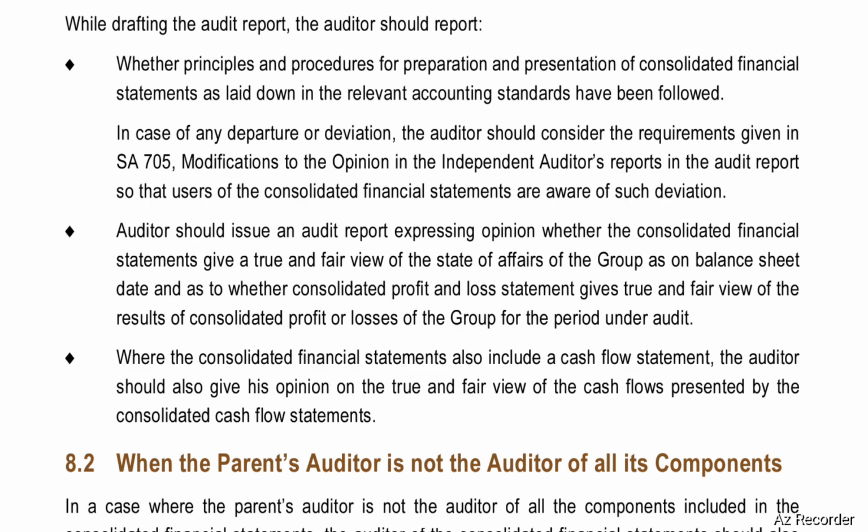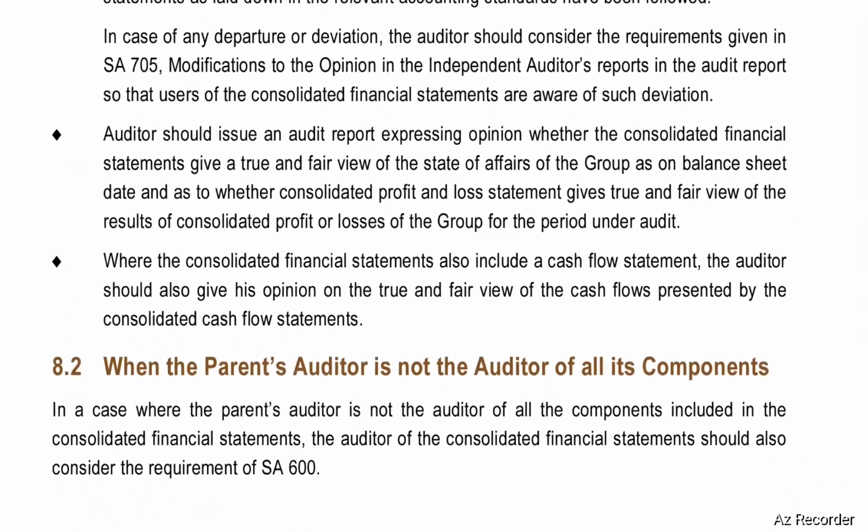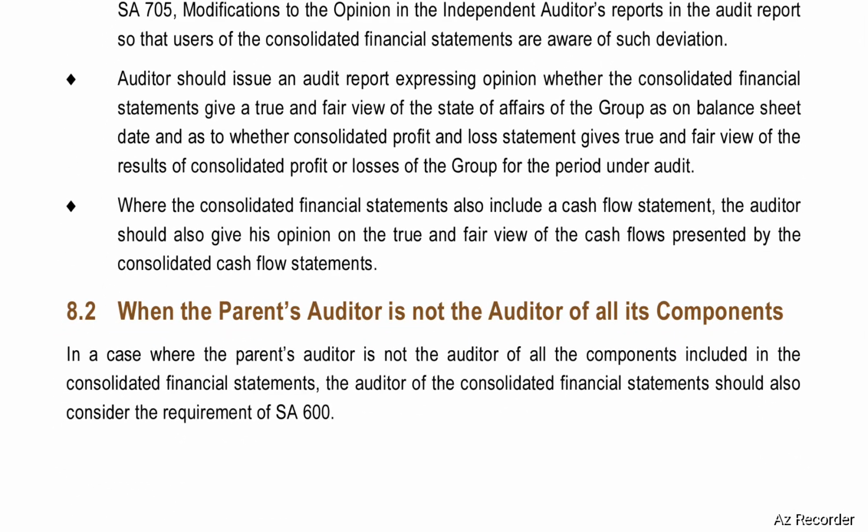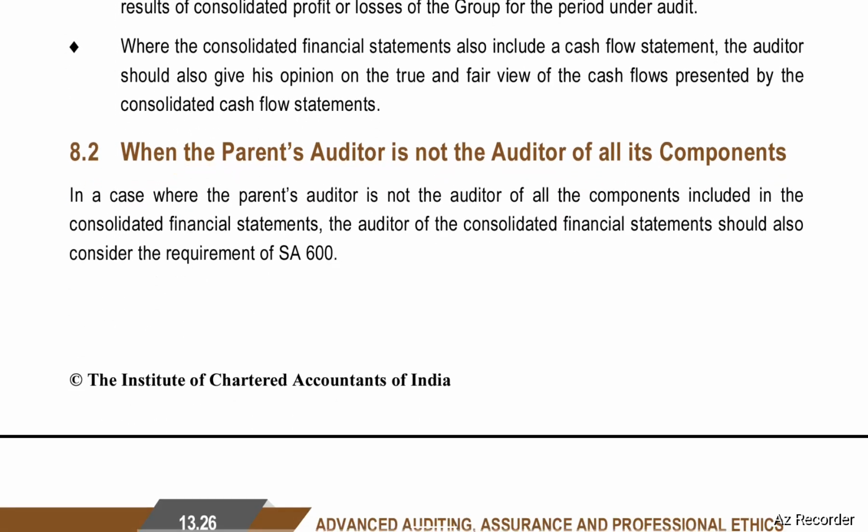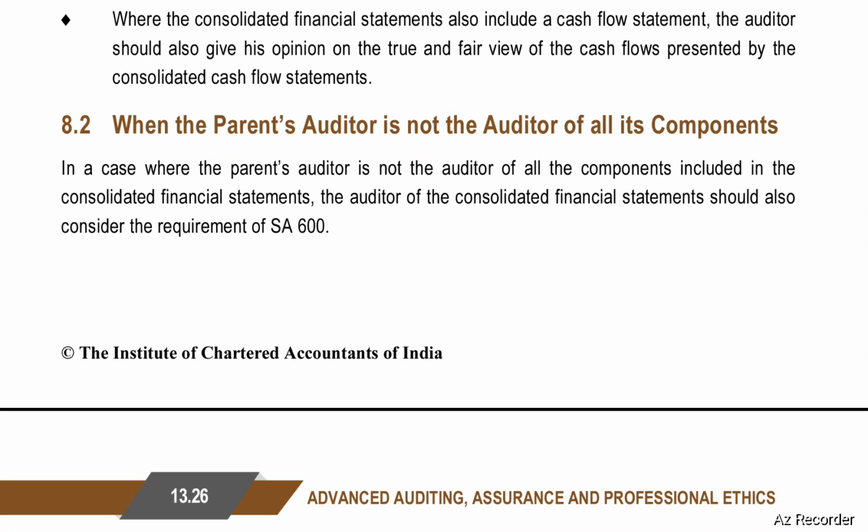Auditors should issue an audit report expressing an opinion whether the consolidated financial statements give a true and fair view of the state of affairs of the group as on balance sheet date, and as to whether the consolidated profit and loss statement gives a true and fair view of the consolidated profit or loss of the group for the period under audit. Where the consolidated financial statements also include a cash flow statement, the auditor should also give his opinion on the true and fair view of the cash flows presented by the consolidated cash flow statement.